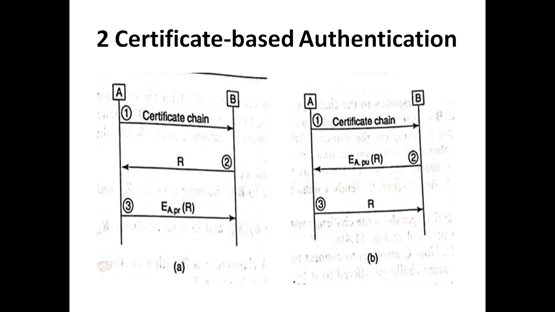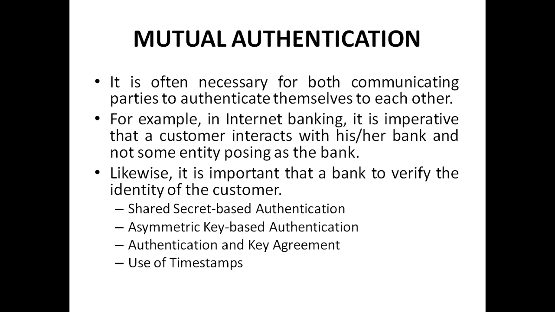That is the second type of authentication, which is certificate based authentication.